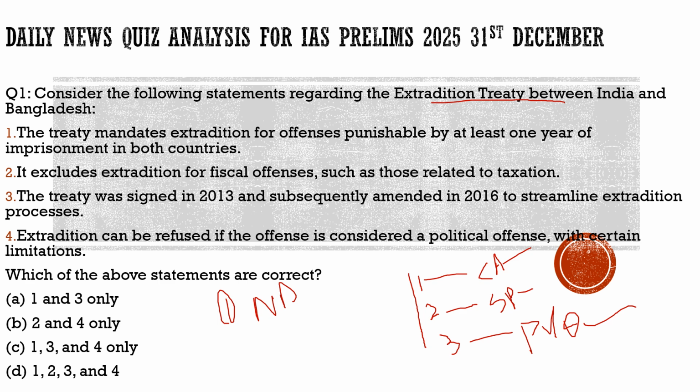The first thing is how India can refuse this demand from Bangladesh. First, if the imprisonment for that particular person is below 4 months, then the government of the country in which that person is staying can refuse the demand. The second option is that the person is accused in a political crime, a political offense. If so, then also the receiver government, like India here, can refuse the demand of the sender government, Bangladesh here.